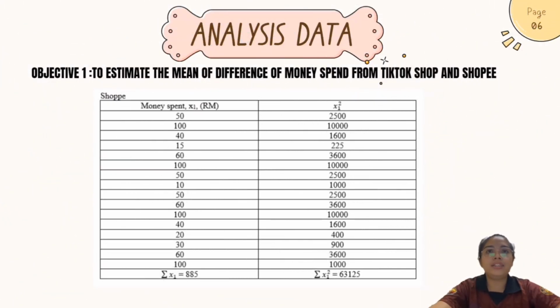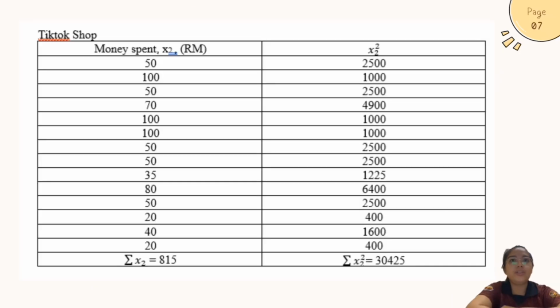Next, we move to the analysis of data. The first objective of our assignment is to estimate the mean of difference of money spent from TikTok Shop and Shopee. So this table shows the data that we have collected about money spent on Shopee. So here is the table, the data that we have collected for the money spent on TikTok Shop.